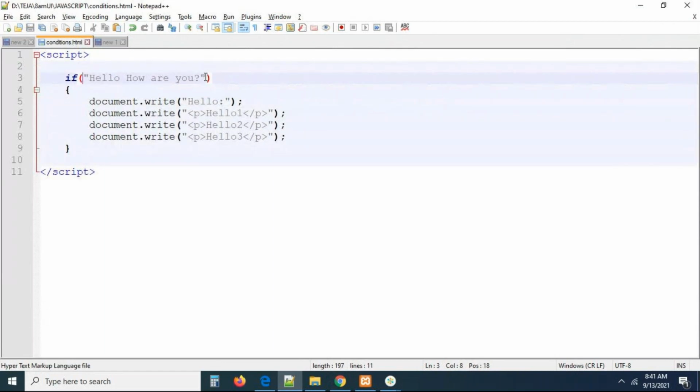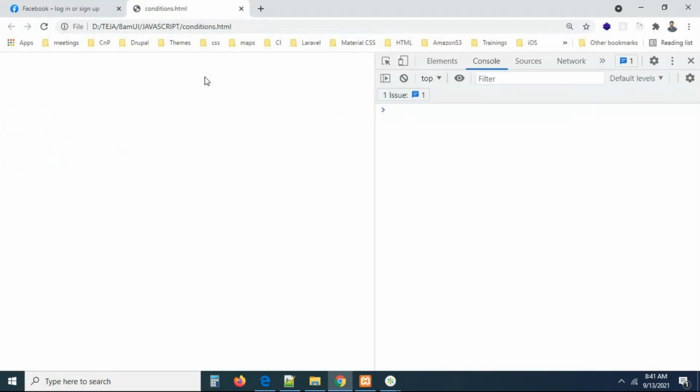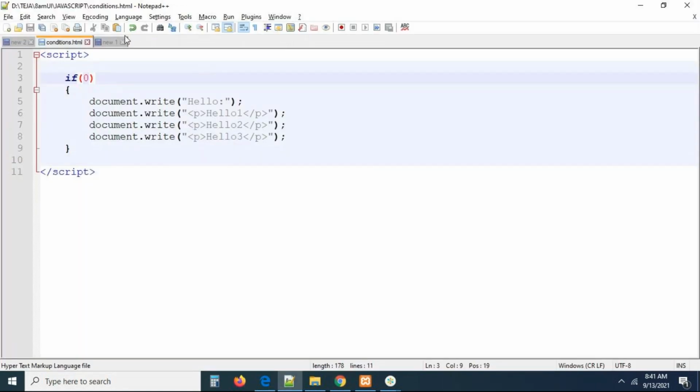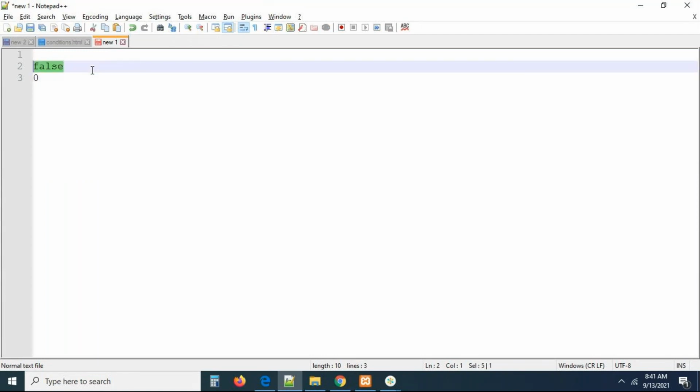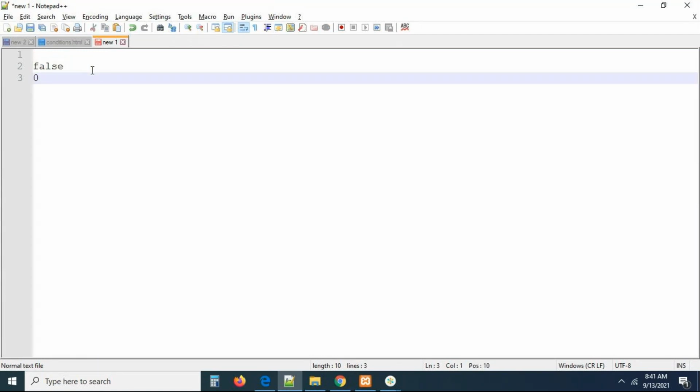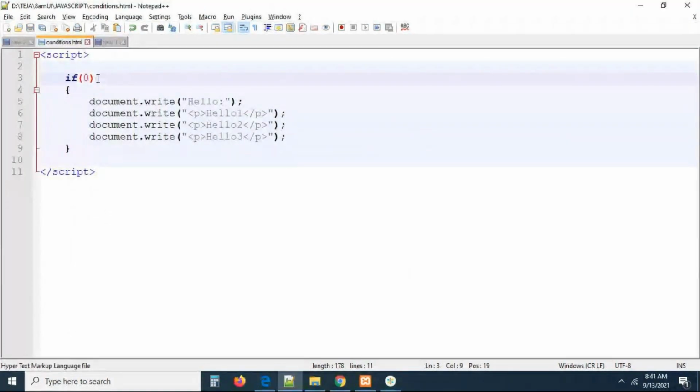Right now, one more scenario you can see. I'm passing this as 0. If I pass 0, can we get output here? Definitely you cannot get output, guys. The second situation is going to be 0. If the evaluation is false, I cannot get output. If the evaluation is 0 also, I cannot get output. Here you can come down. I'm writing 100 minus 100. What is 100 minus 100? If you calculate this, what is the output you are going to get? 0. 0 means you will never get the output.